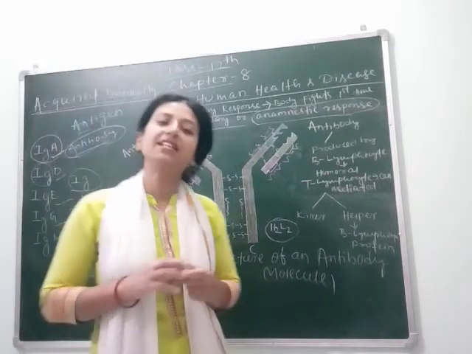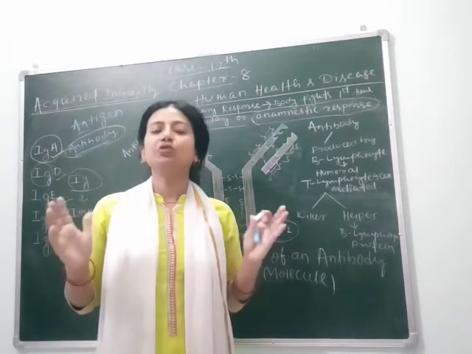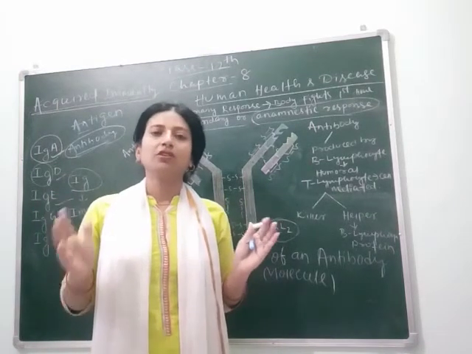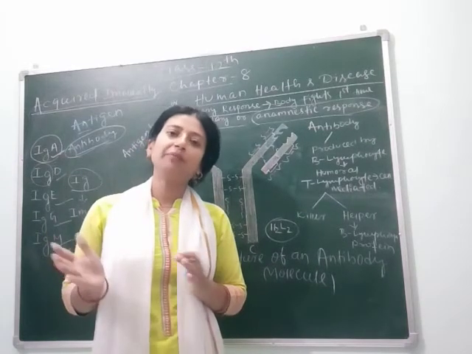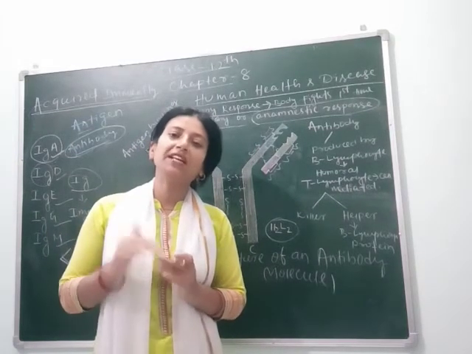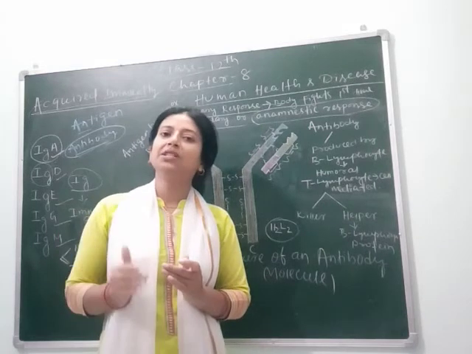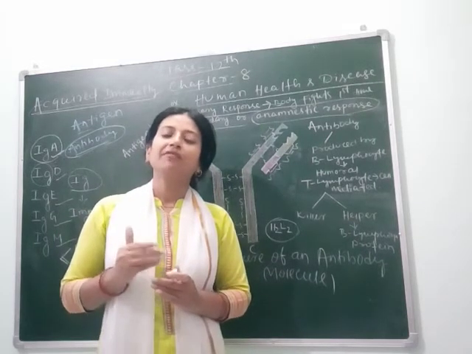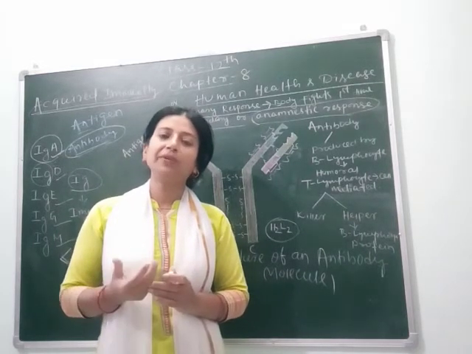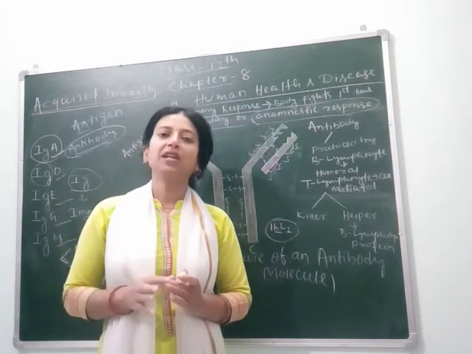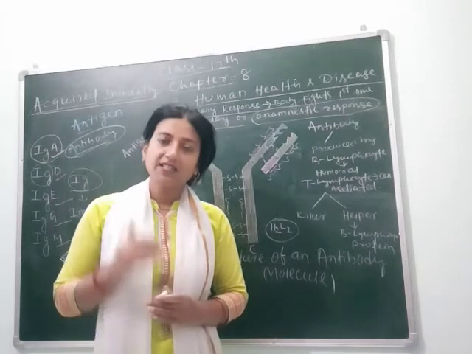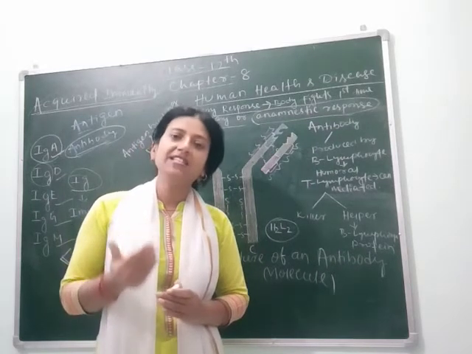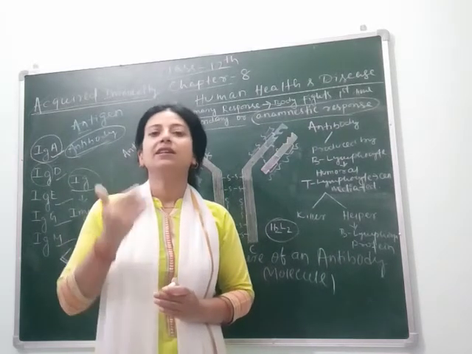As we know, when a child is born, its immune system is not so strong. So it needs some immunity from outside, and that immunity is given by the mother's milk. That's why we say the infant must take the mother's milk, which provides immunity. Mother's milk contains antibody IgA, which provides immunity.